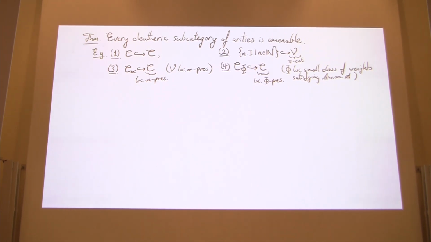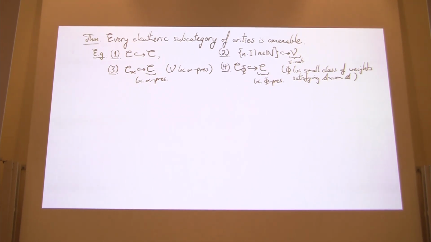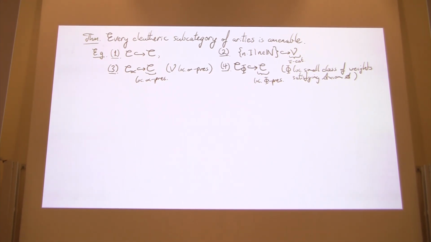And thirdly, in the locally presentable world, where V is locally alpha-presentable and C is a locally alpha-presentable V-category, we can consider the alpha-presentable objects C_alpha in there. And so we get that example being eleuthertic and hence amenable, as all these examples I'm discussing are.